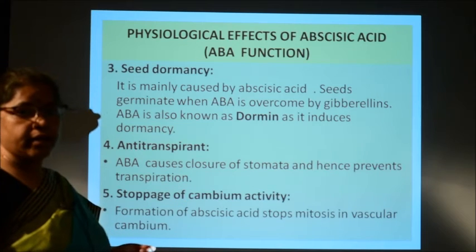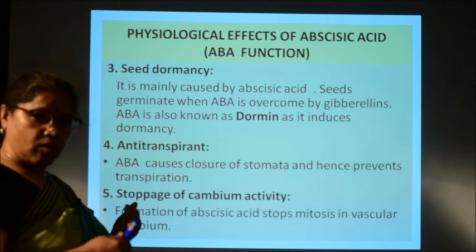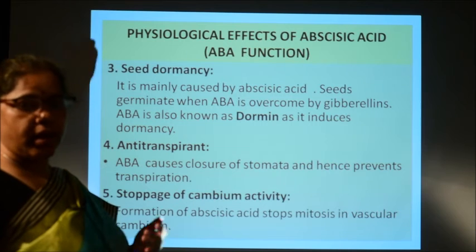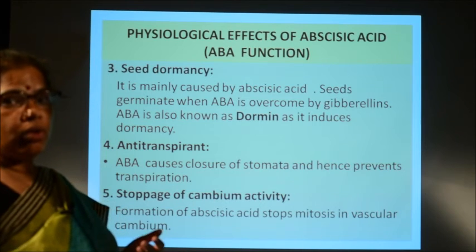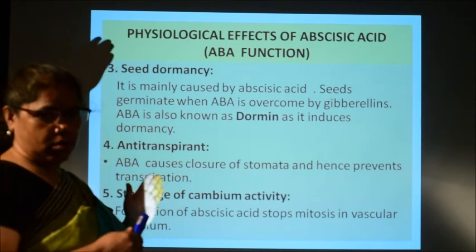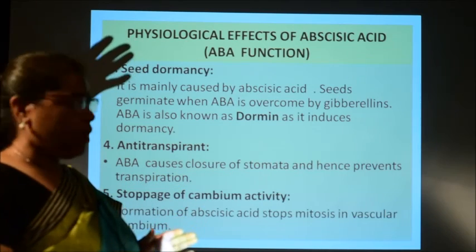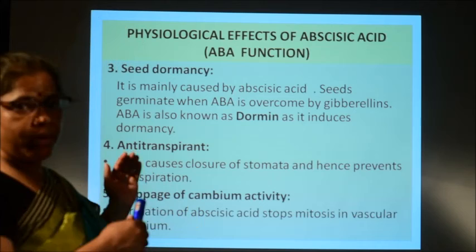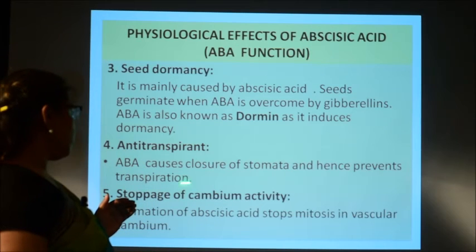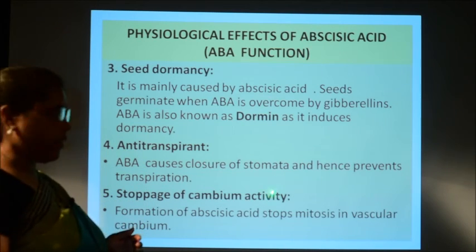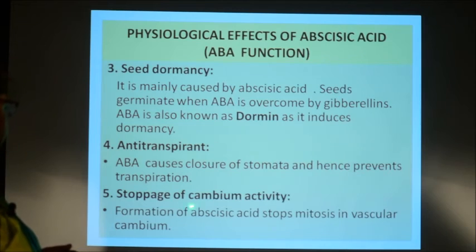changes, and the turgidity is also affected, the guard cells become flaccid. So, there is the closure of the guard cells, and that leads to the closure of stomata. Due to the flaccidity of guard cells, the stomata closure occurs, and all this happens due to abscisic acid. That is why it is known as an anti-transpirant.